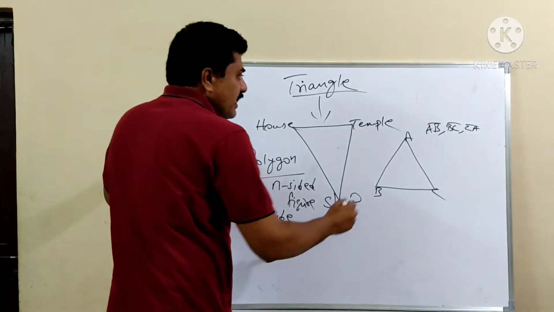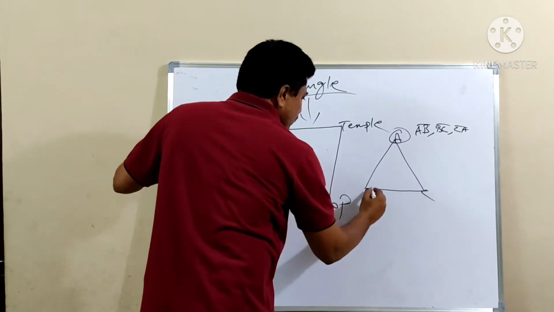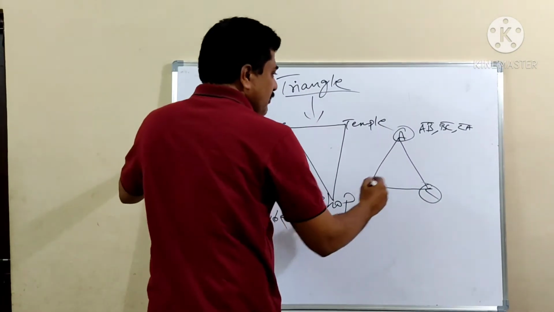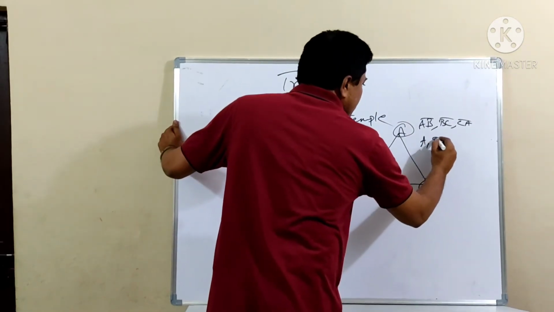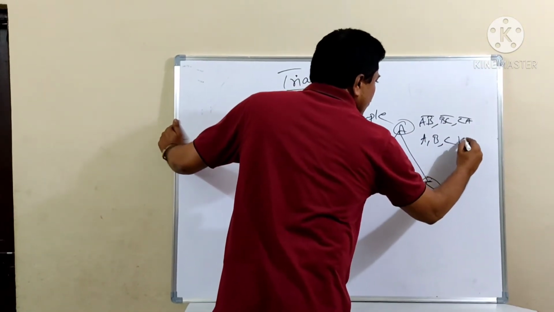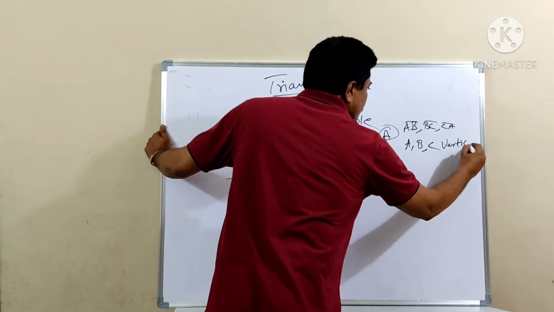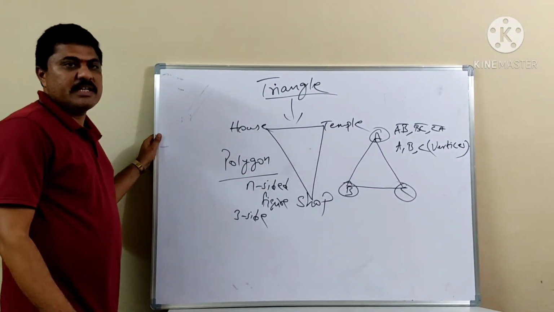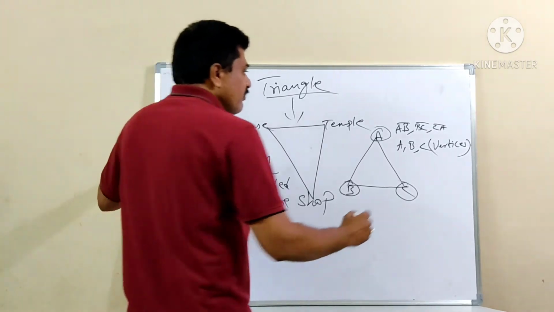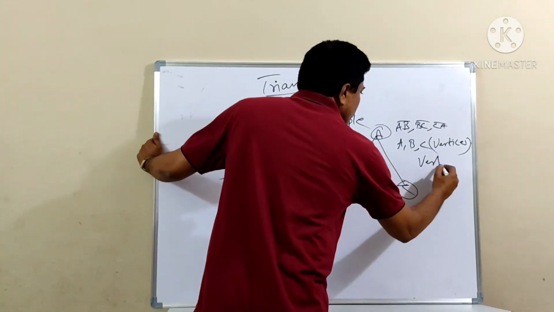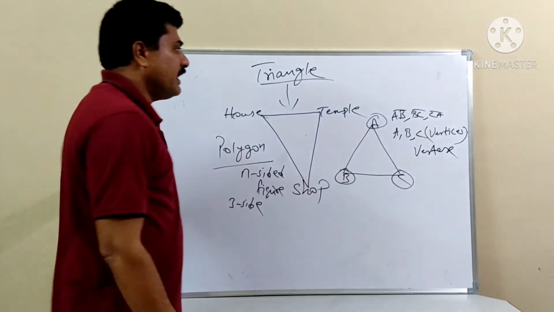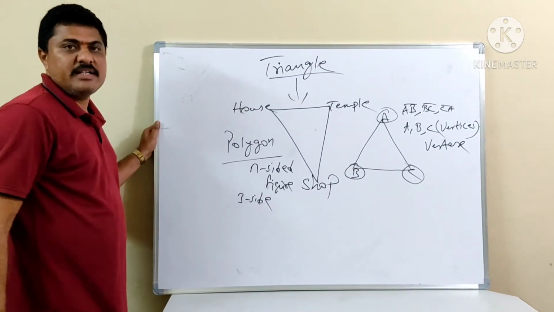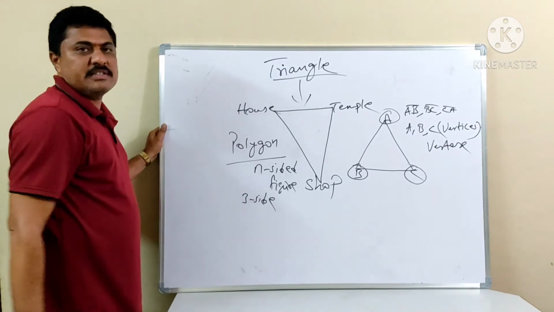Again, what are these A, B and C? The capital A, capital B, capital C are called vertices, and the singular is vertex. A triangle has 3 sides and 3 vertices.